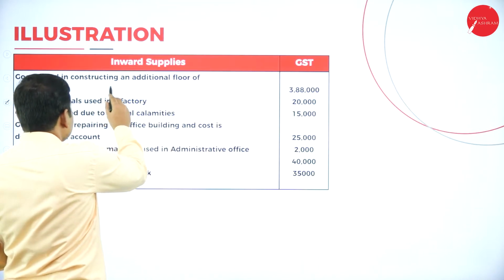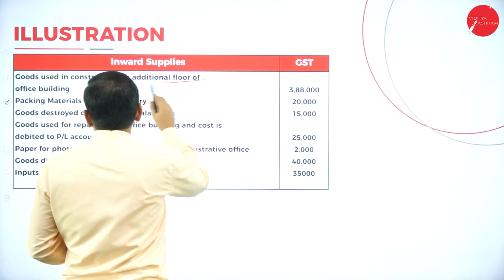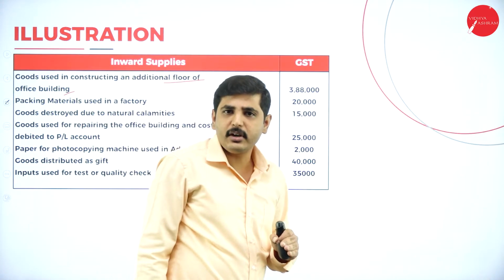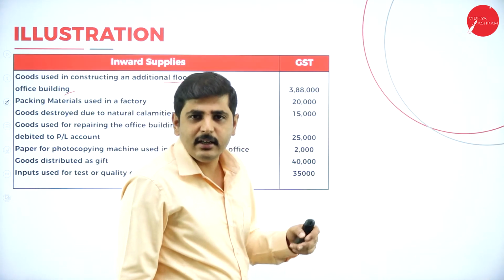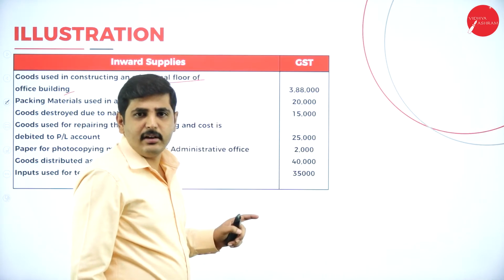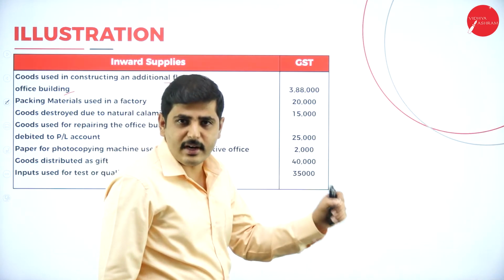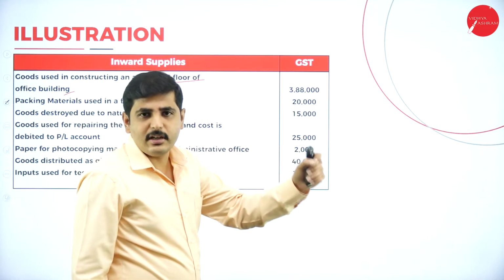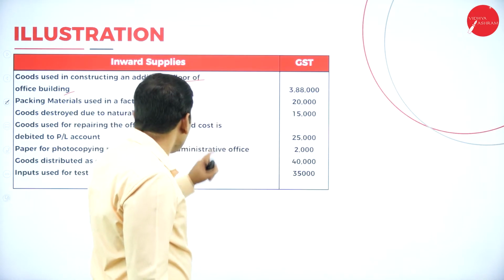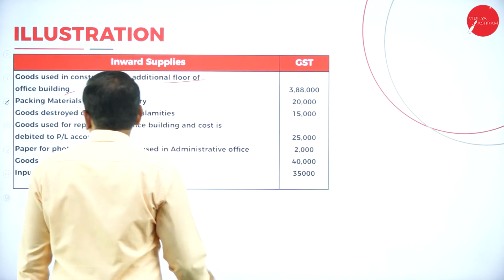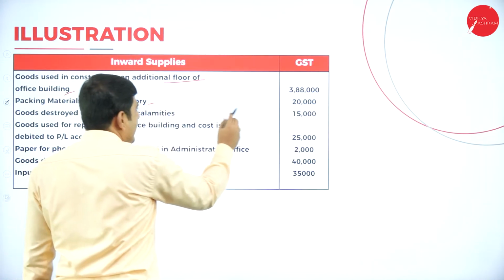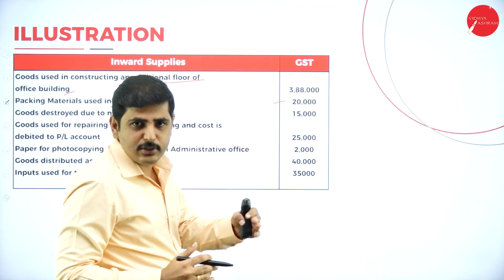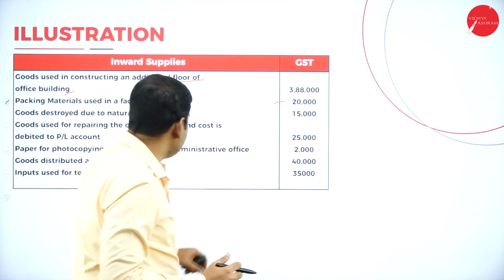Goods used in construction of an additional floor of the building. See, if you use the goods for the development of your own building, then ITC is not available. In order to sell the product, the intention should be to sell the product to the customer, then ITC is available. Next one, packing materials used by the factory. Why do we use the packing materials? To sell the products, to send the goods to the customer, so ITC is available.